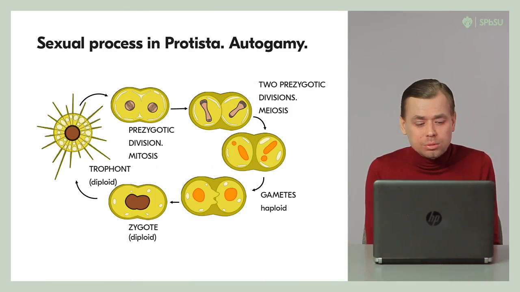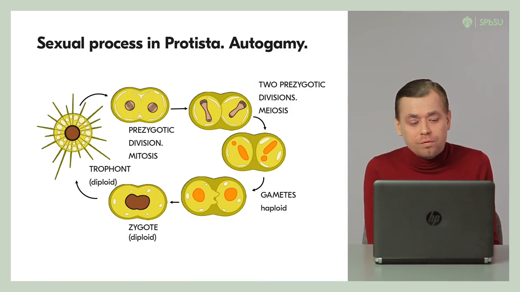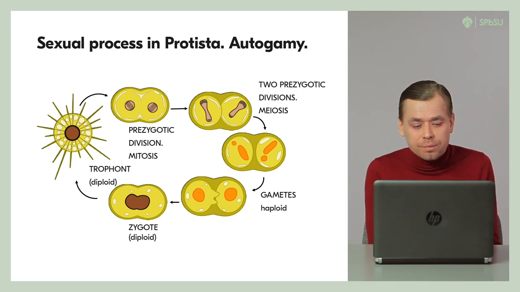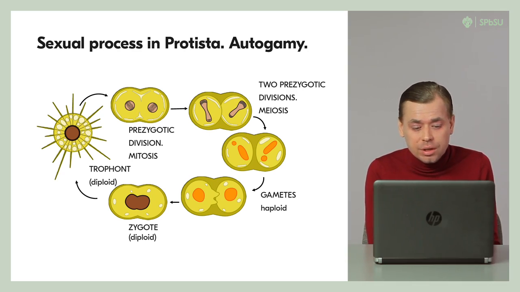All this makes one suppose that the sexual process is first of all a way of genetic recombination and possibly repair of the genetic apparatus, but not a way of increasing the number of individuals, not a way of reproduction.